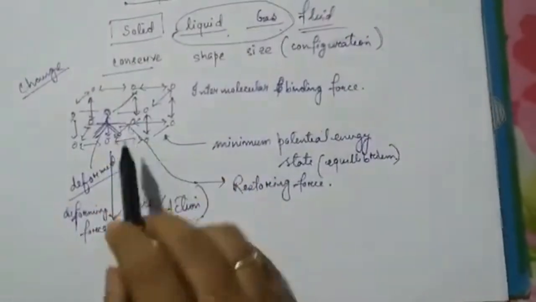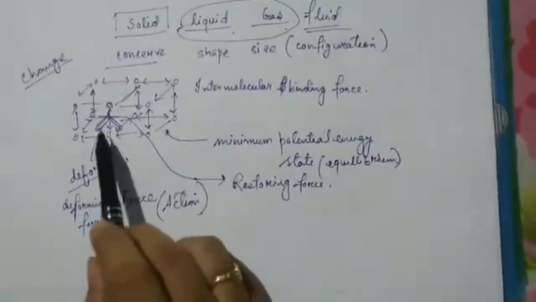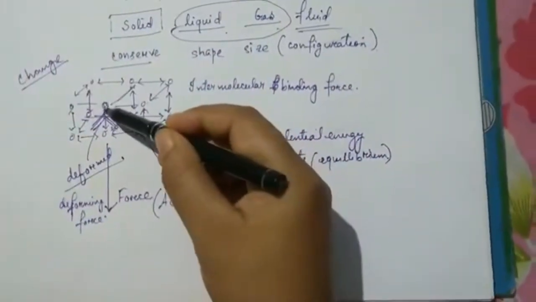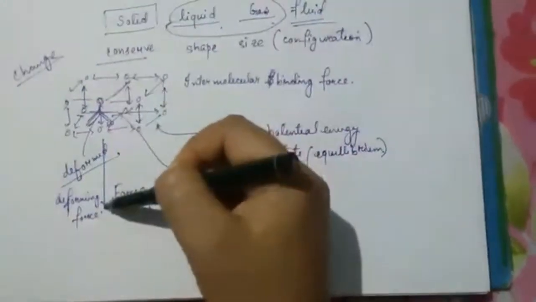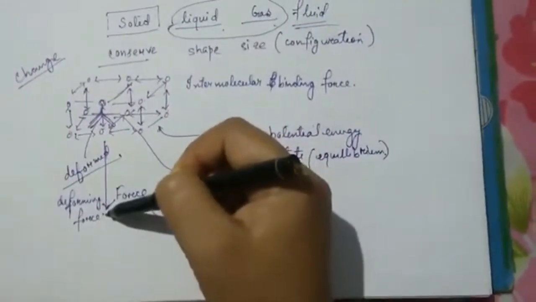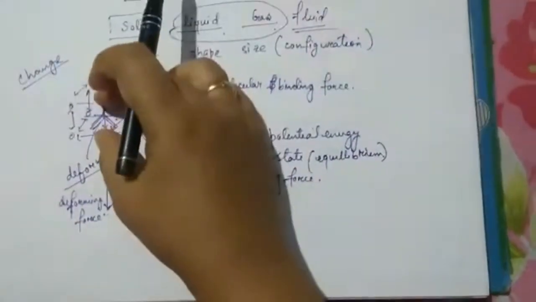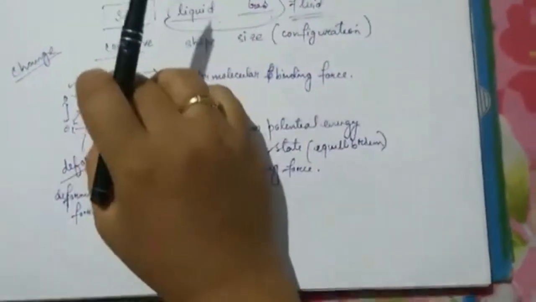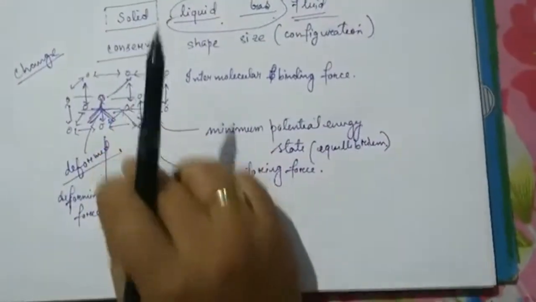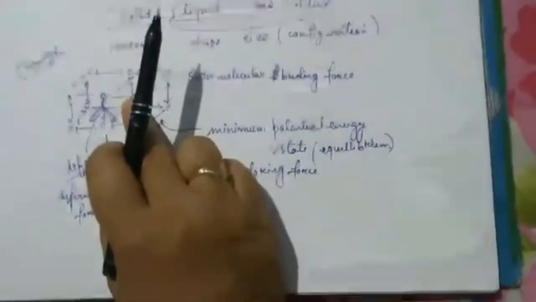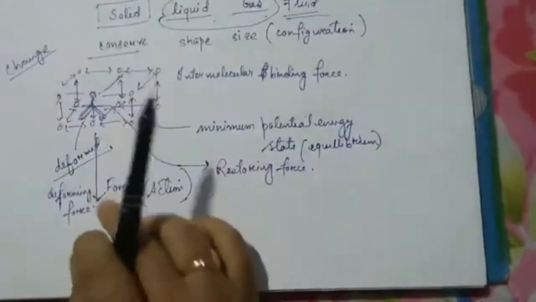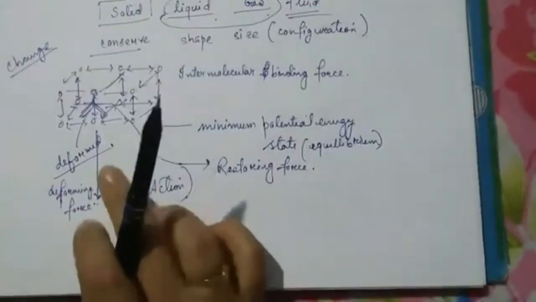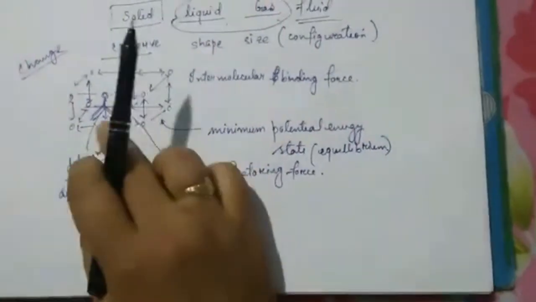So as you have seen, you wanted to increase the distance between these two molecules, so you applied a force in this direction. This force is called the deforming force, and as a result of this, the body got deformed. Because of this action, there will be a reaction produced inside the body. So as soon as this force is removed, then what will happen?